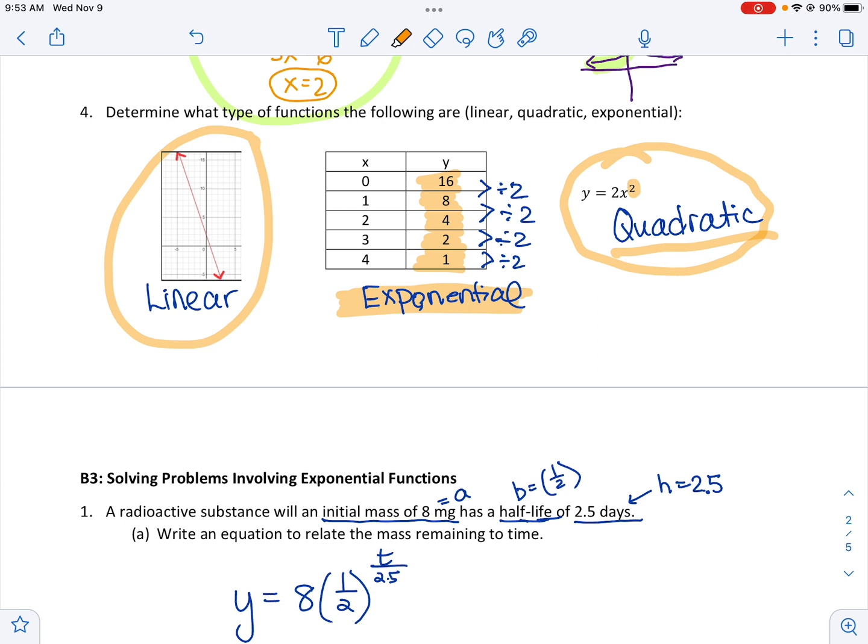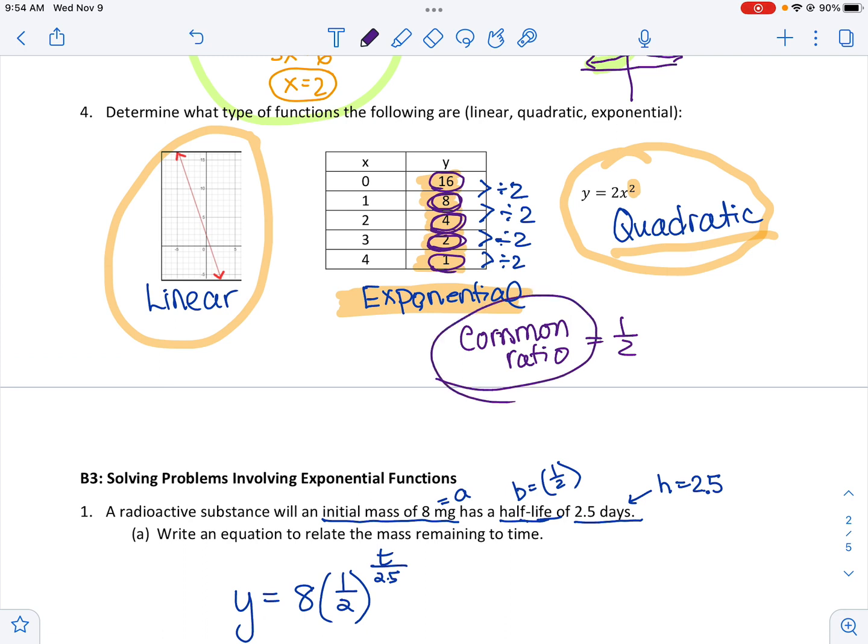So what exponential functions have is what's called a common ratio. And that means if you were to divide this number by this number, you would get a half. So this has a common ratio of a half. I said it's getting divided by 2 each time, but another way to write it would be the common ratio is a half. 4 divided by 8 is a half. 2 divided by 4 is a half. 1 divided by 2 is a half. So when you divide the bottom number by the top number, you should get the same number every time for an exponential function, and we call that a common ratio.